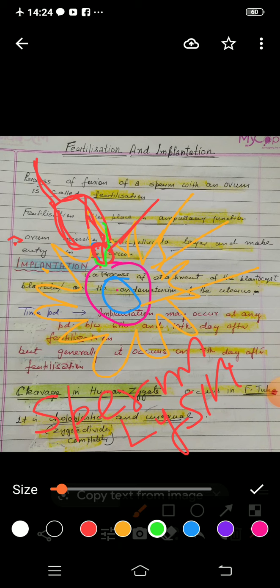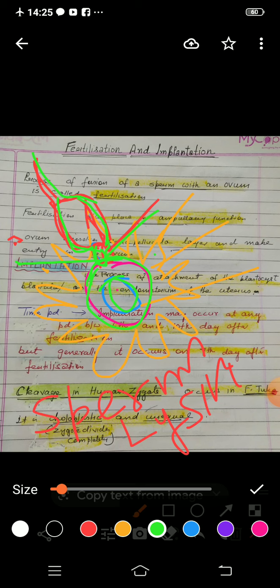Sperm lysins are certain chemicals or certain enzymes, you can say, which are secreted only by this region, the neck-like region at the front of sperms, the head region. It secretes certain chemicals, and these help in dissolving these membranes, the three membranes that I drew here. So it helps in dissolving the zona pellucida region. That means the sperm comes in contact with the zona pellucida first. It secretes certain enzymes, that is sperm lysin. This sperm lysin dissolves the membrane of the ovum, and it makes the entry.